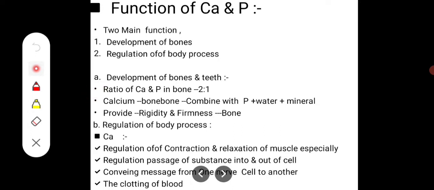The ratio of calcium to phosphate in bone is 2:1, meaning calcium is more and phosphate is less, about 75% and 25%.